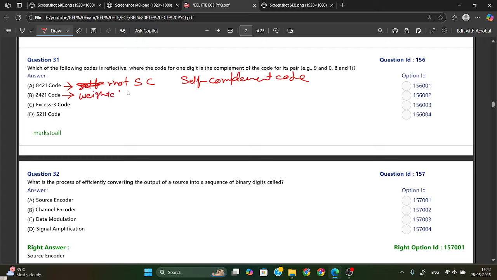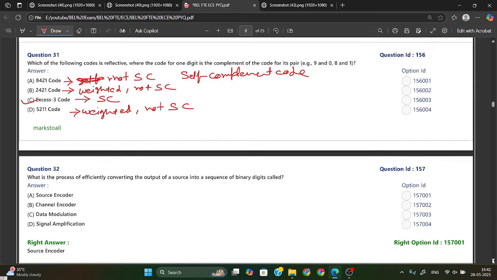Okay, it is a weighted code and it is also not self complement. Excess 3 code is a self complement code. That's why option C is your answer. And 5211 is also a weighted code, but not a self complement code. But here they have asked about self complement, so we have Excess 3 code. That's why option C is your right answer.